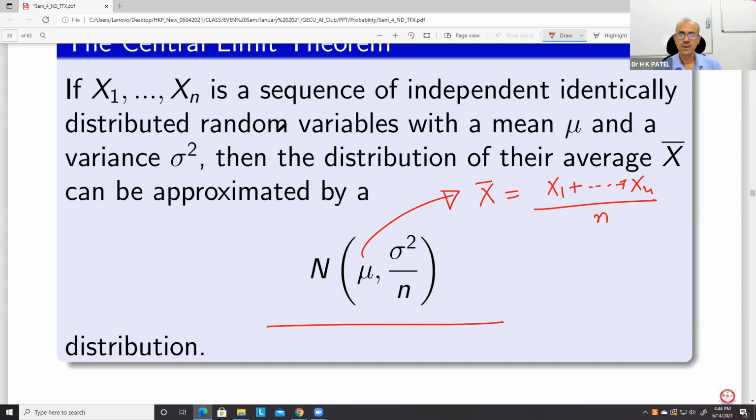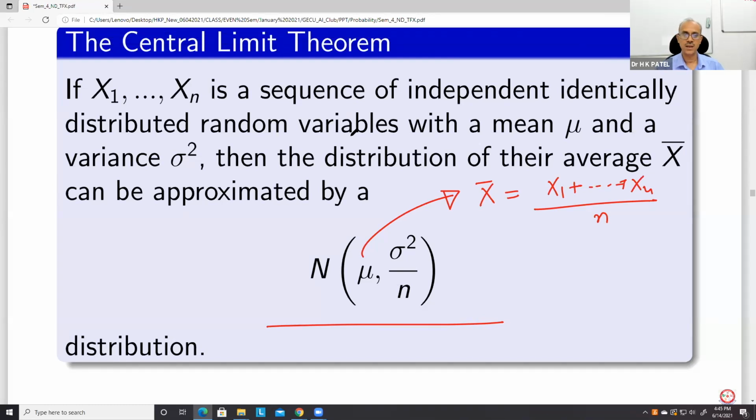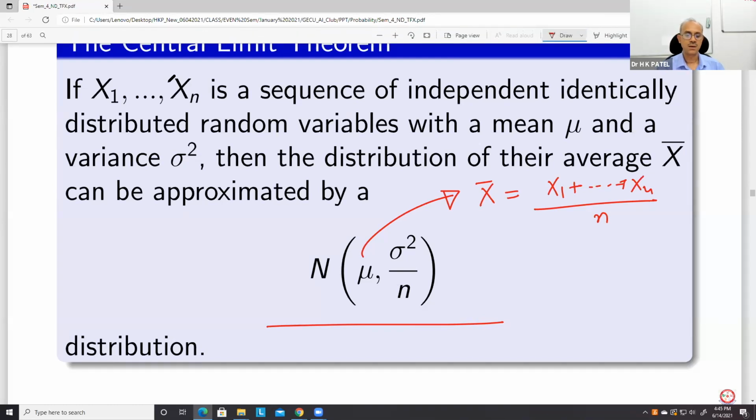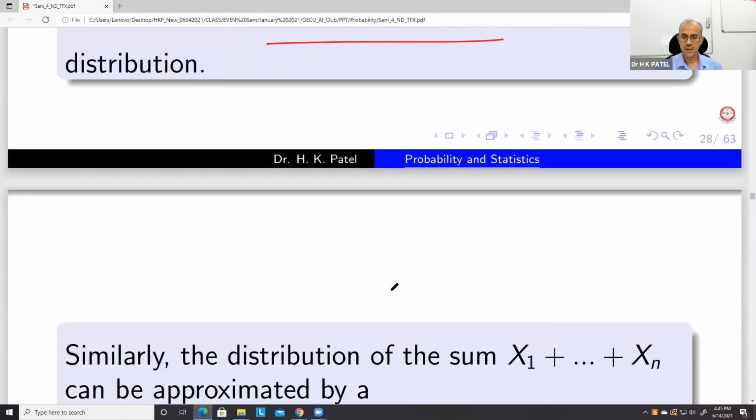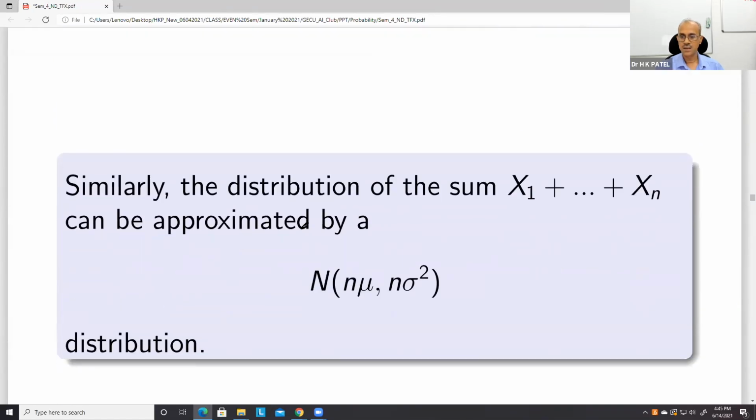Okay, and this says a sequence of independent, identically distributed random variables. So it doesn't say whether X1, X2 must be normal random variables. No, not required. So the average is approximated by this normal distribution. And similarly, the sum is this one.